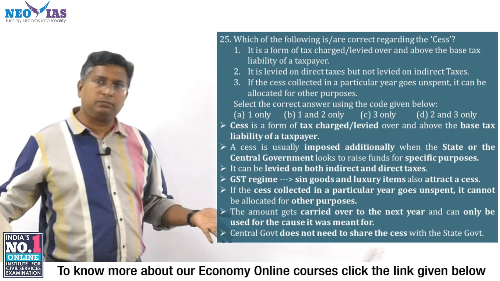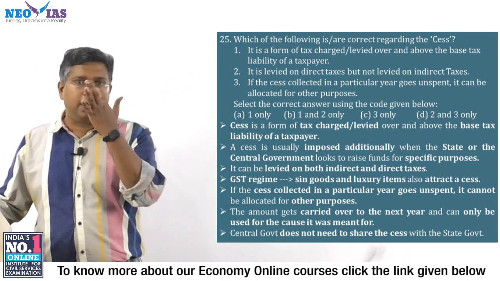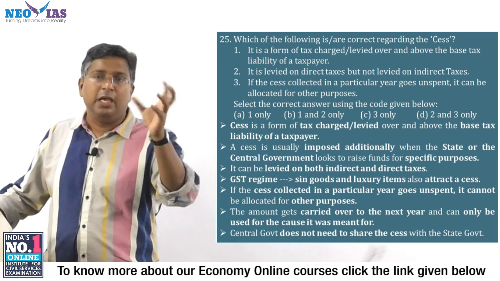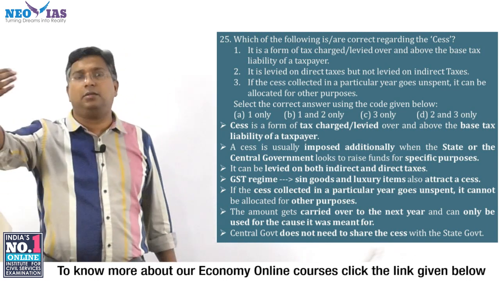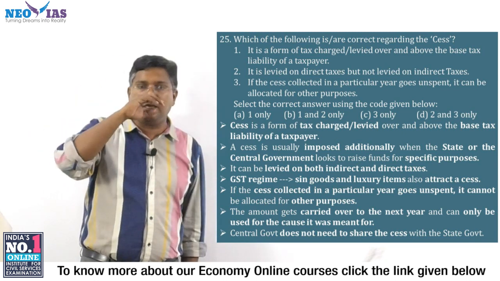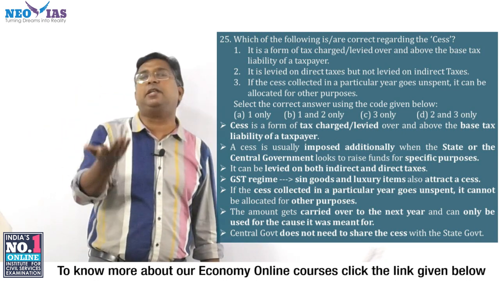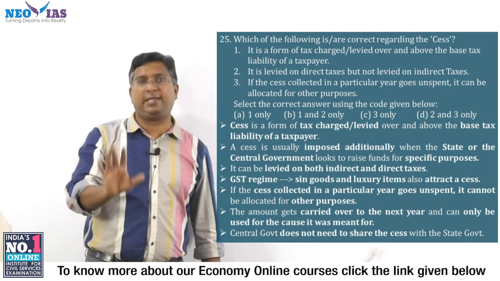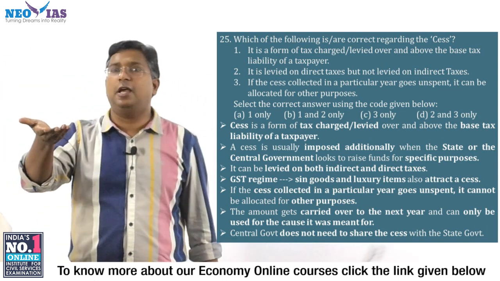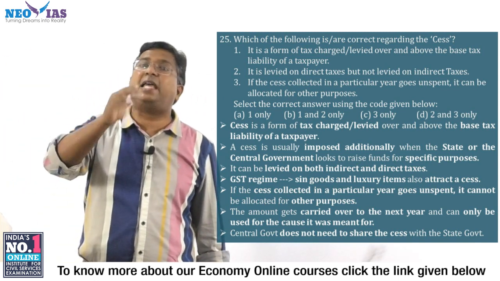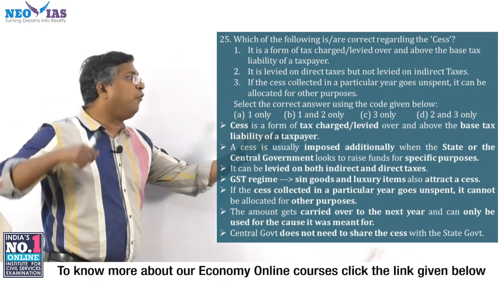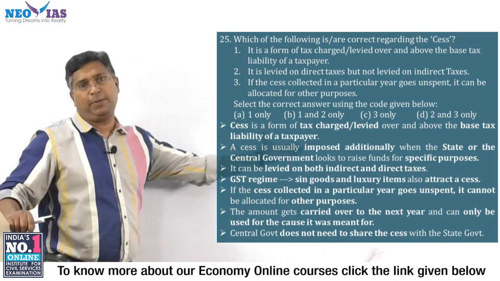For example, if you are an income tax payer, based on your income slab, if your income is about 25 lakh, then your income tax slab is 30%, okay. If your income is around 5 to 10 lakhs, a separate income tax slab is there. So that is your normal tax. But to that tax, you have to pay a health and education cess of 4%. This 4% is based on your tax liability. Okay. So cess is a tax charged over and above the base tax liability of a taxpayer.